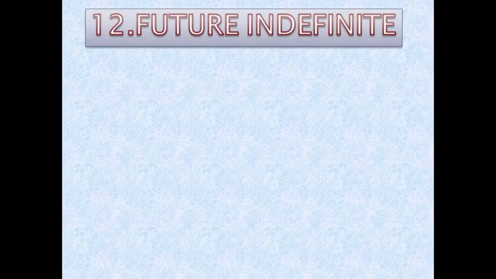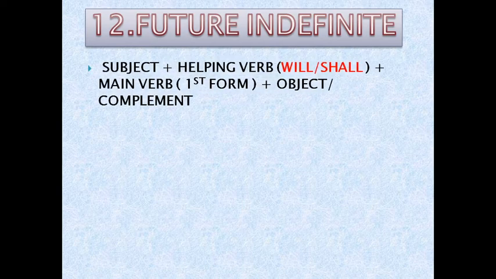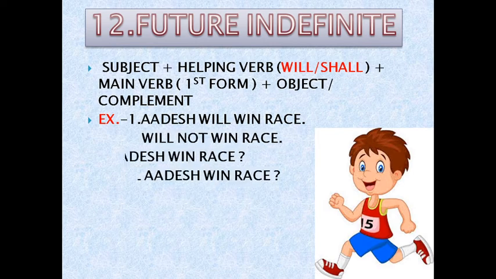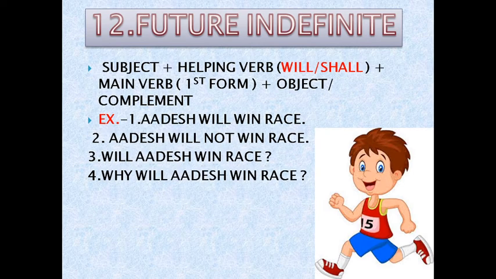Now, last one, future indefinite. In future indefinite, what we have to use? Helping verb will be will and shall, and main verb first form will be there. Others will win race. Others will not win race. Interrogative, will others win race? And with WH word, why will others win race?